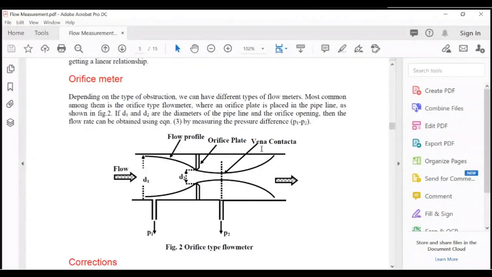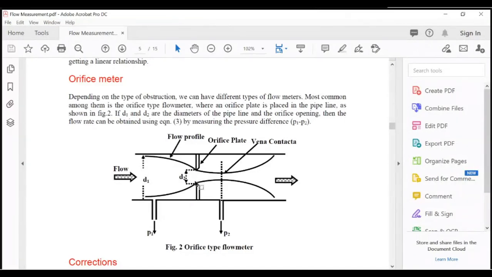It is called vena contracta. Vena contracta has the least diameter or least cross-sectional area of the flow, where pressure P2 is determined, and pressure P1 is at the inlet of the pipe where diameter is D1, and D2 is the diameter of the orifice plate.